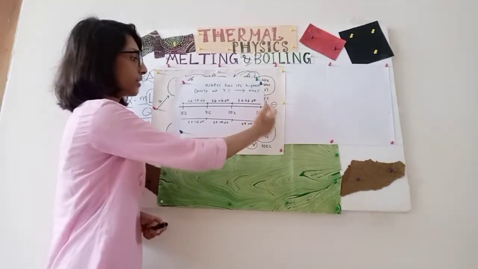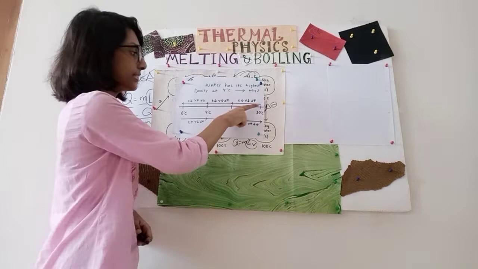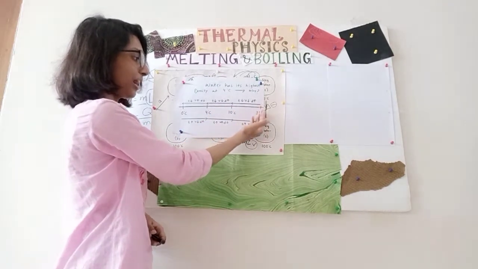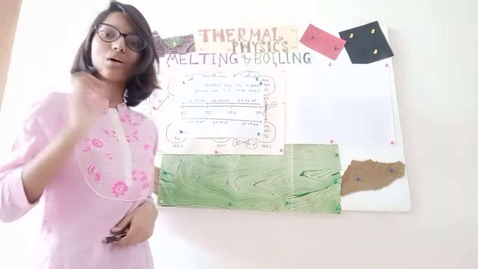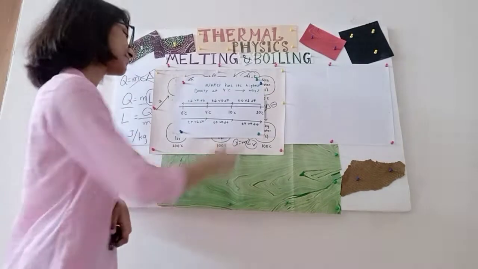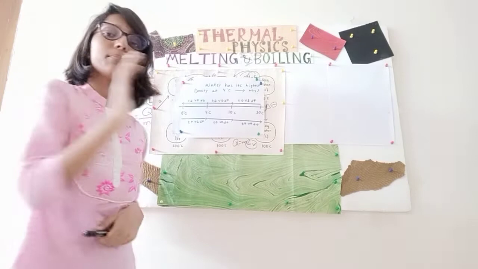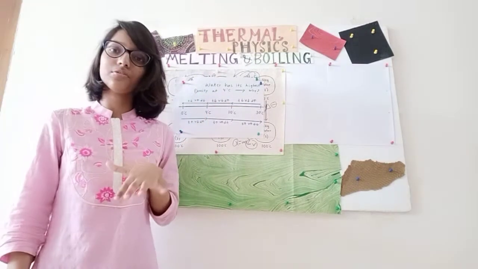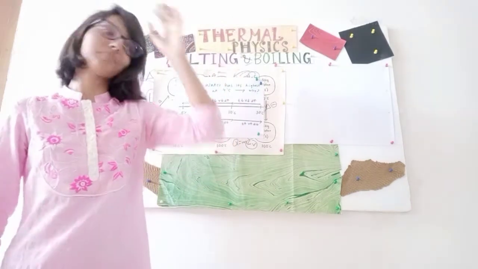So let's start from this point. We see temperature is decreasing, from 30 degrees Celsius to 10 degrees Celsius. So of course temperature is decreasing. Since temperature is decreasing, volume is decreasing, and since volume is decreasing, density is increasing.